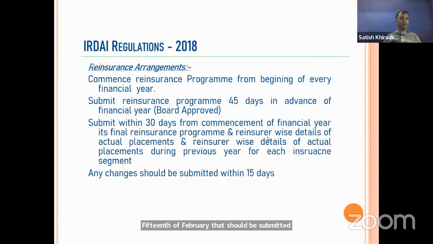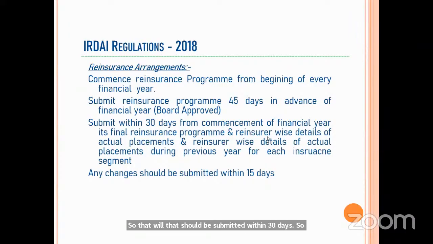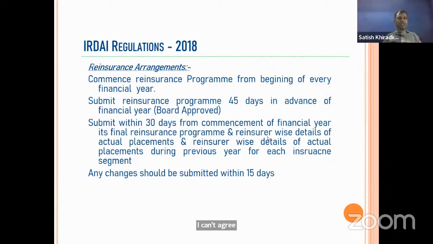Now here you will get confused or jumbled up between this and the next one, the final reinsurance program. If they are asking about the final reinsurance program, that will come after the financial year begins, so that should be submitted within 30 days. So what is the last date to submit the final reinsurance program? 30th April. So don't get confused. If they are asking about the reinsurance program to be submitted, then it is 45 days in advance of the financial year. And if they are asking about the final one, then it will be 30 days after the commencement of the financial year.